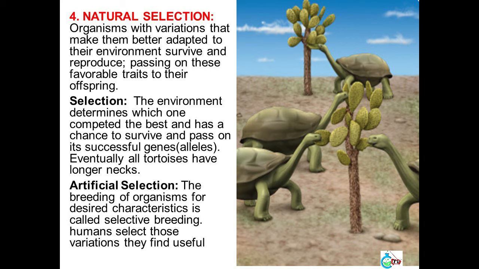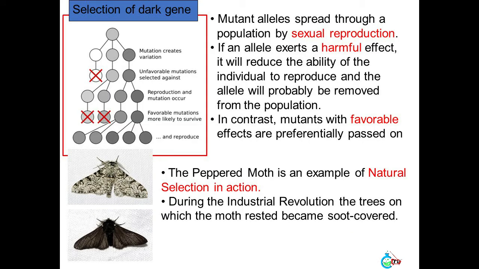Artificial selection. The breeding of organisms for desired characteristics is called selective breeding. Humans select those variations they find useful. Mutant alleles spread through a population by sexual reproduction. If an allele exerts a harmful effect, it will reduce the ability of the individual to reproduce and the allele will probably be removed from the population. In contrast, mutants with favorable effects are preferentially passed on.